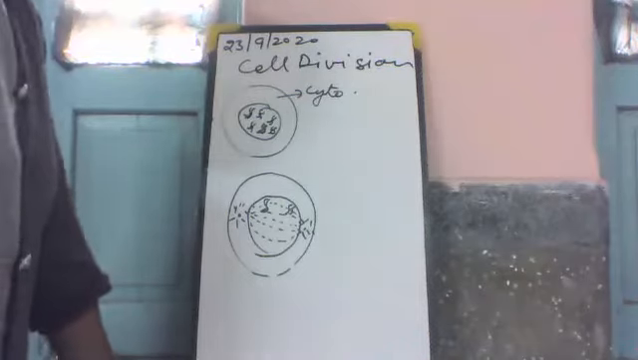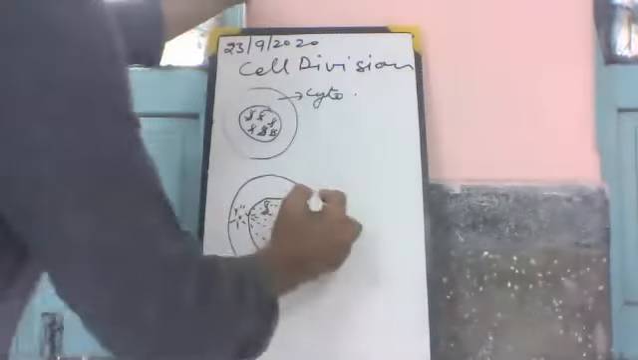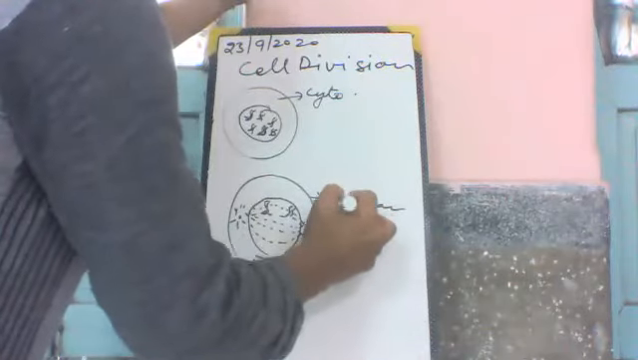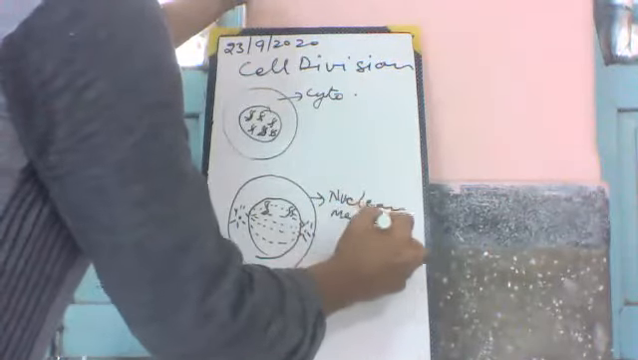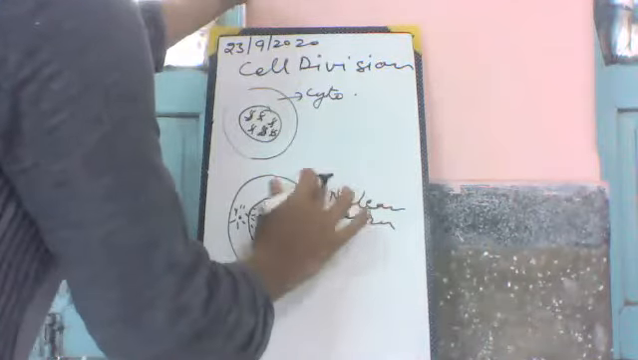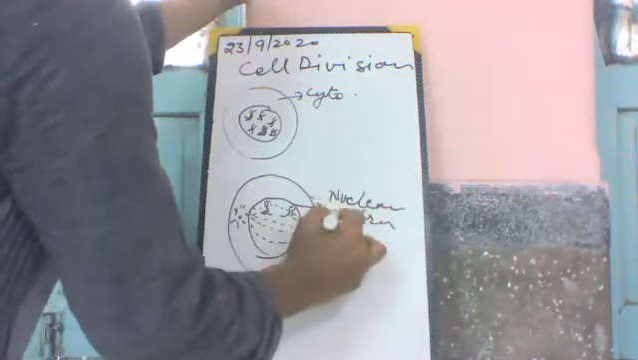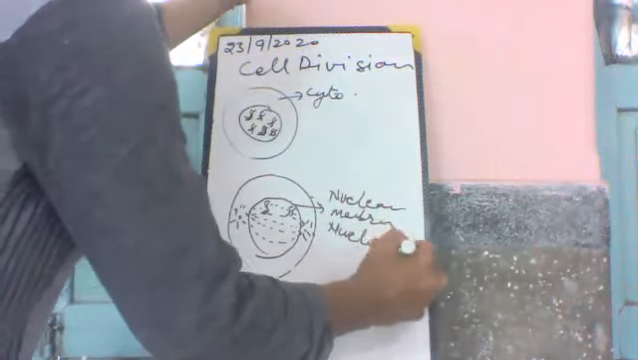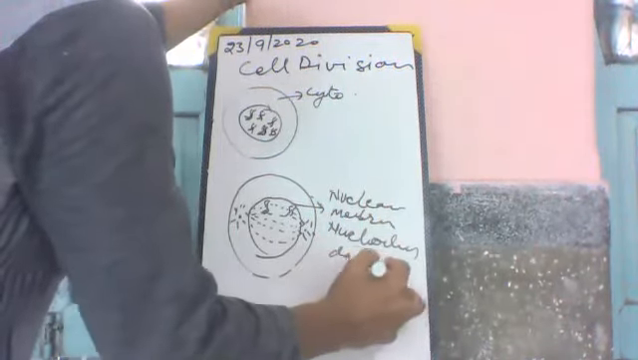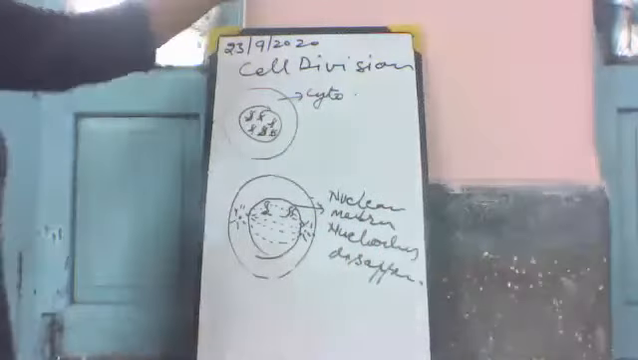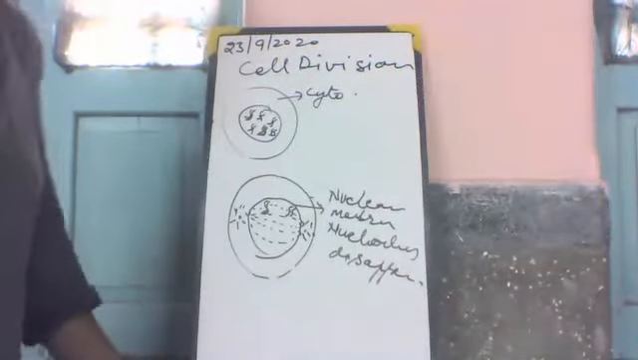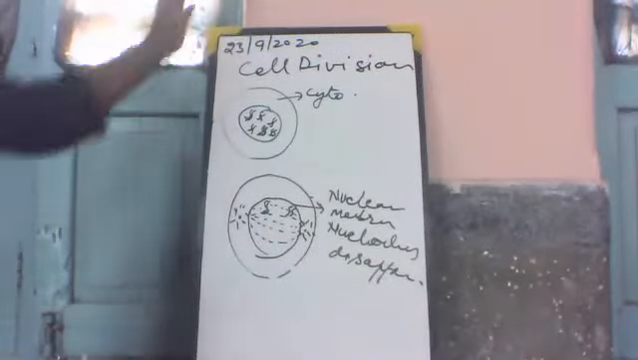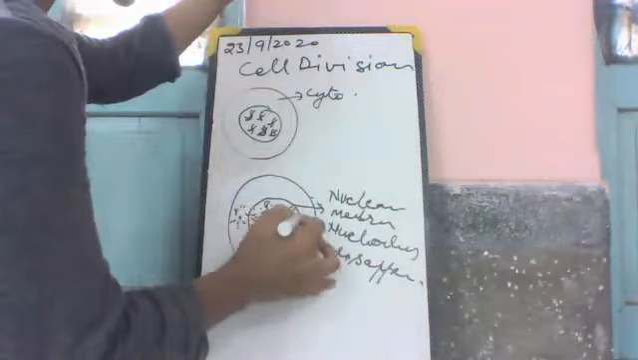Nuclear membrane and nucleolus disappear. Here is the nuclear membrane and nucleolus. This nuclear membrane and nucleolus disappear. And what happens? They move apart.